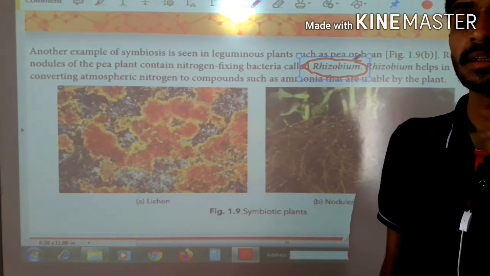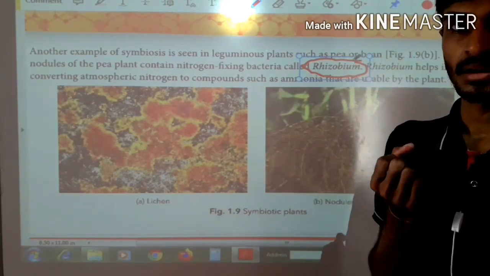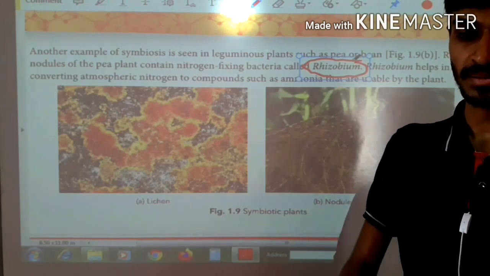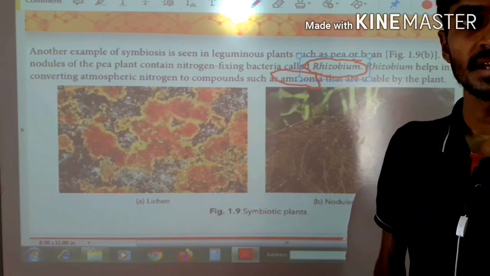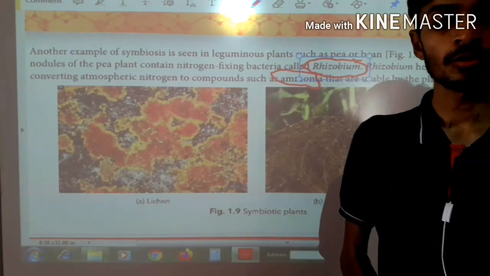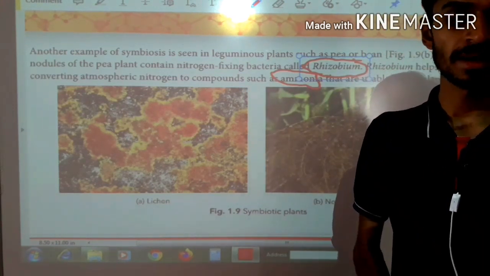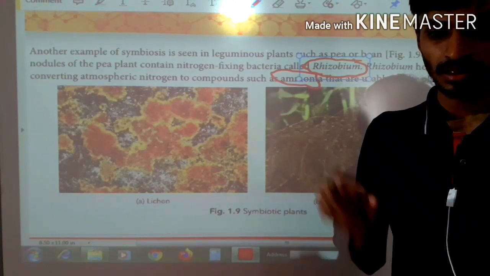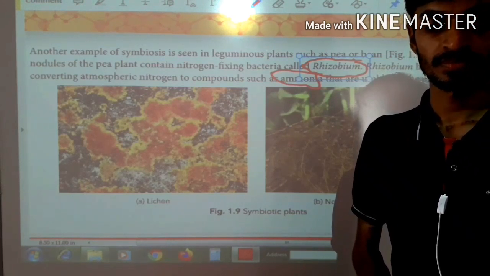Because in the root it absorbs nitrogen present in the air and makes a compound of nitrogen like ammonia, NH3, and it is fixed in the root. In this way the symbiotic plants store nitrogen inside the soil.